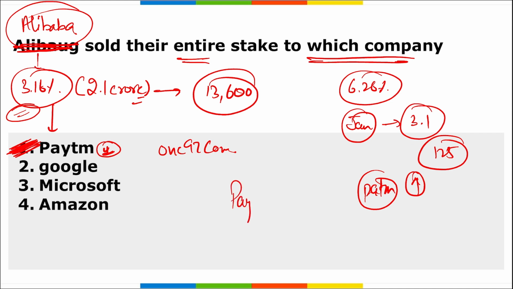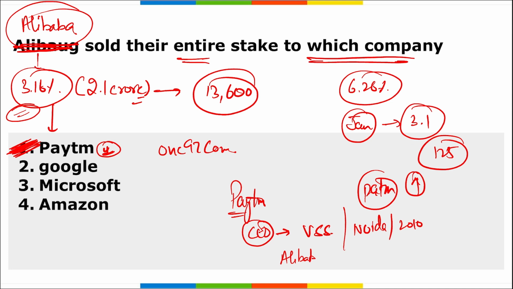If we talk about Paytm, who is the chief executive officer? Vijay Shekhar Sharma. Where is the headquarter? Noida. And when was this established? In 2010. If we talk about Alibaba, who is the CEO? Daniel Zhang. Where is the headquarter? China. And when was it established? 1999.